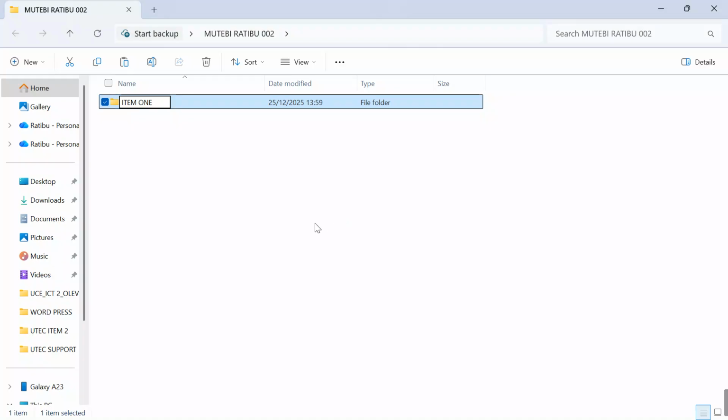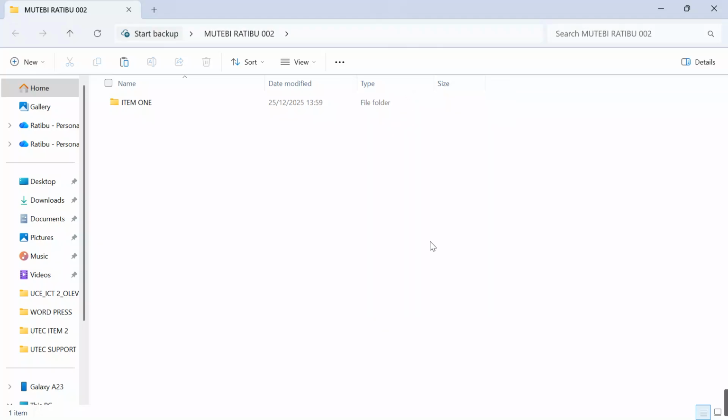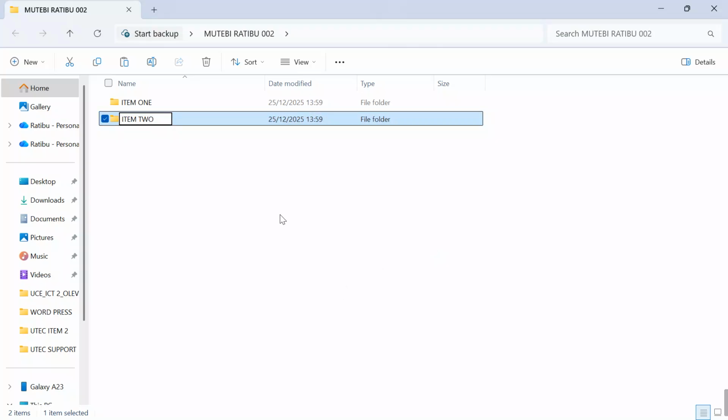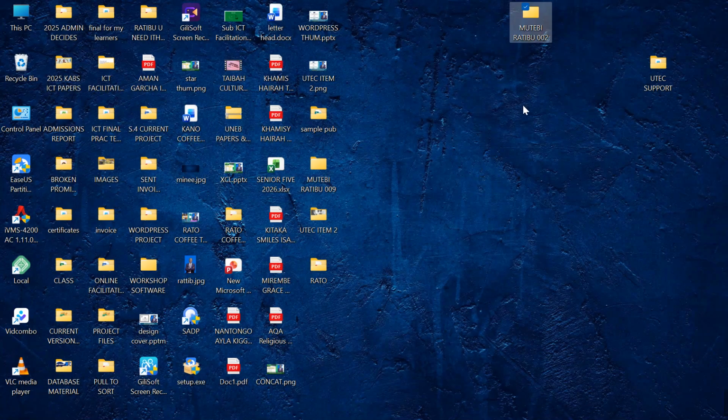Item 1, and then the other, right click in space, go to option new over here, and then say item 2. Remember, we uploaded the video for item 1. We are now working on the item 2 folder. Then after confirming that you have your 2 folders, please come over here and then make sure that your folder